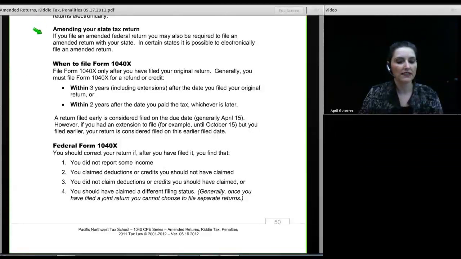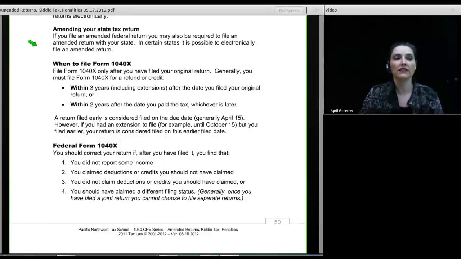However, if you had an extension of time to file, for example, until October 15, but you filed earlier than that, your return is considered filed on this earlier filed date. So if you didn't file by April 15th, so you filed for an extension until October 15th, and then you filed on August 30th, the date that you filed would be August 30th. That's when the statute of limitations begins.